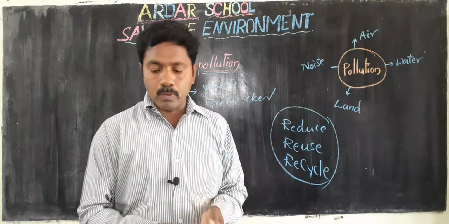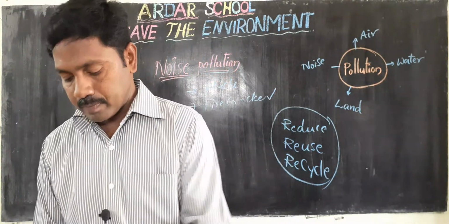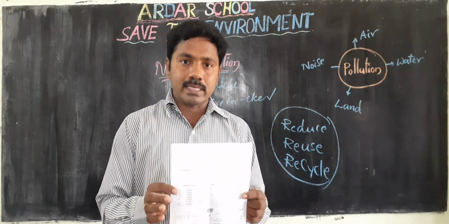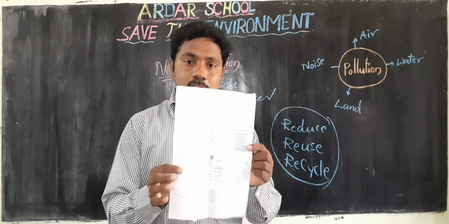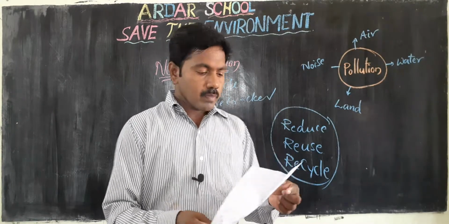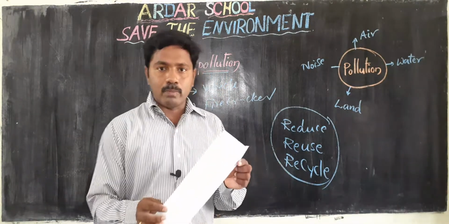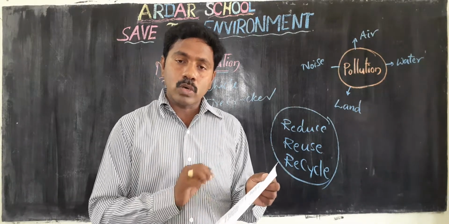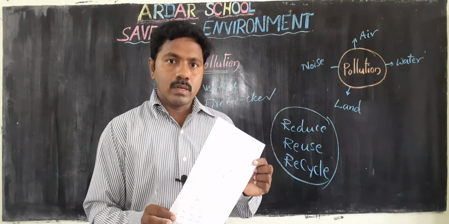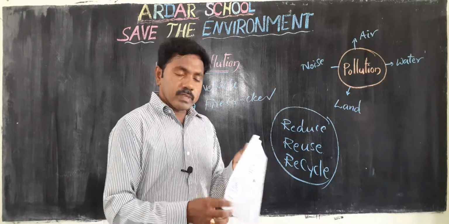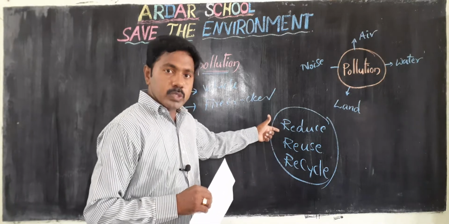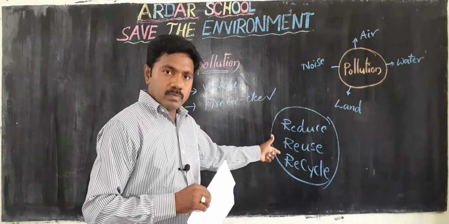The best example: you take one paper. How is this paper made, you know, children? From the plant. From the plant we get this paper. First, the usage of the paper. When you are writing books, notes, you can completely use this paper, both sides. When we utilize the total paper, we gradually reduce paper usage. Okay, reuse.